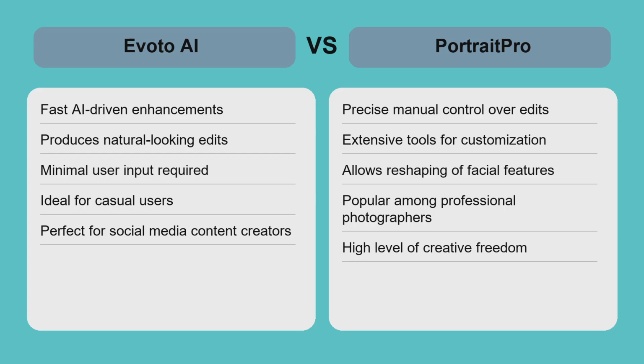The trade-off is between speed and automation versus precision and customization. Both deliver excellent results, but the choice depends on whether convenience or creative control is the priority.